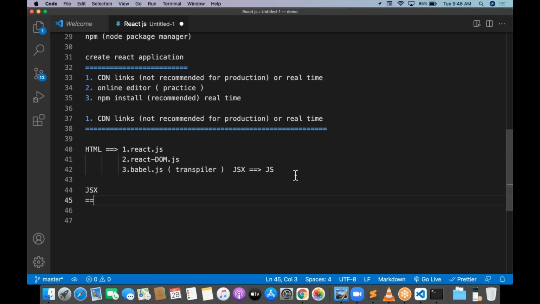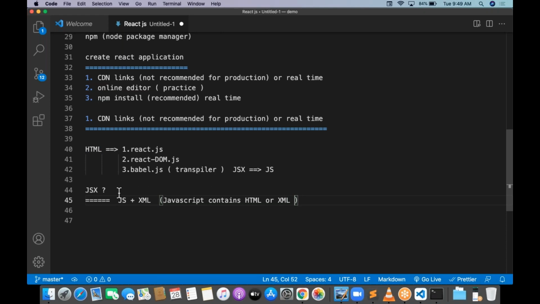For each and every statement, we will have some questions, and based on those questions, we give answers. I'm saying here JSX to JS. Then you will have a question, sir, what is JSX? JSX is JavaScript with XML. It is nothing but JavaScript that contains HTML or XML.